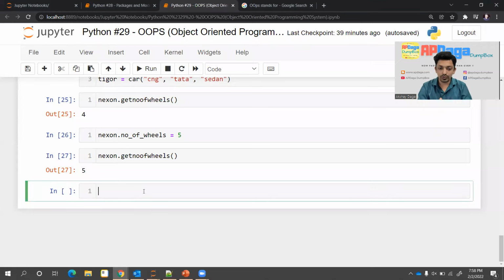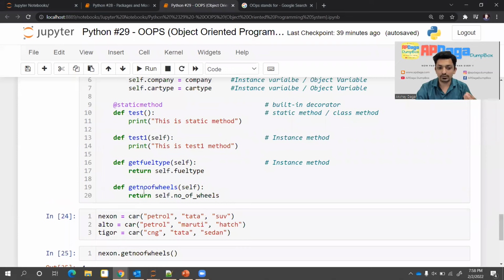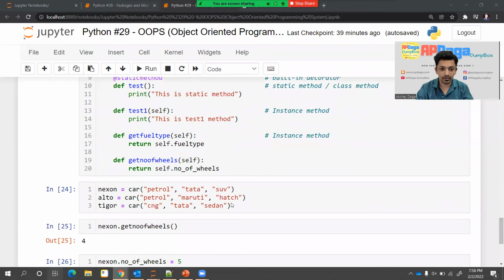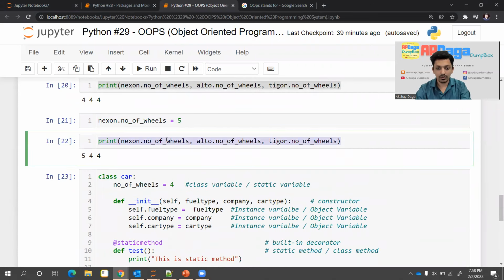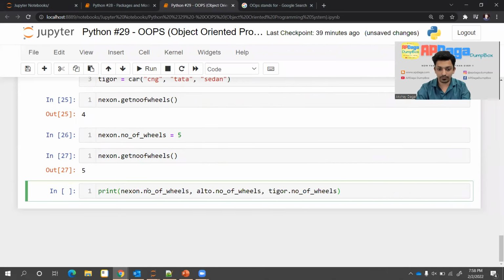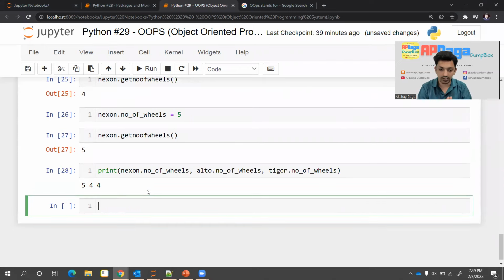Yeah, I have shown you how you can change the value of a static variable for a particular object, right? Now there is one beauty in that. I'll show you that. So what was our print statement? Yeah, this was it. So you know, for Nexon the value is 5, and for the remaining two cars, that is Alto and Tigor, the value is the default value, that is 4. And I had told you that you can access the static variable using class name. So now what I'll do, I'll write car dot number of wheels. So it is a static variable accessed using class name.